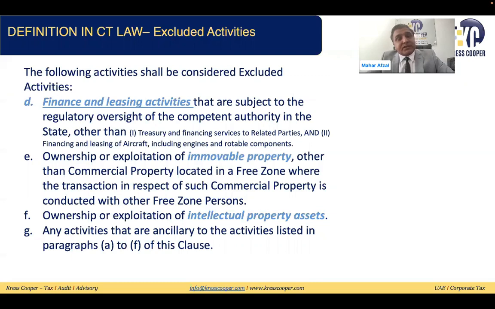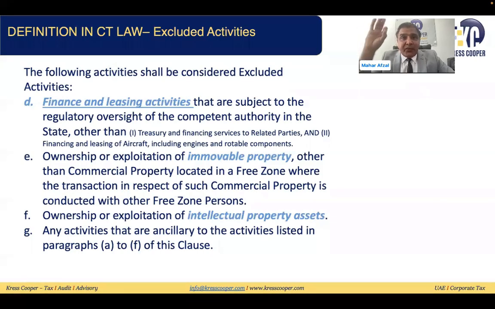Financing and leasing activities are also excluding activities, except treasury and financing services to a related party and financing and leasing of aircraft. So other than these two, all the financing and leasing transactions will fall under the excluding activities. Ownership of immovable property: other than commercial property within the free zone where the qualifying free zone person is transacting with another free zone person, all income from immovable property will be considered an excluding activity. Only then will it be assumed to be qualifying income and a qualifying activity.